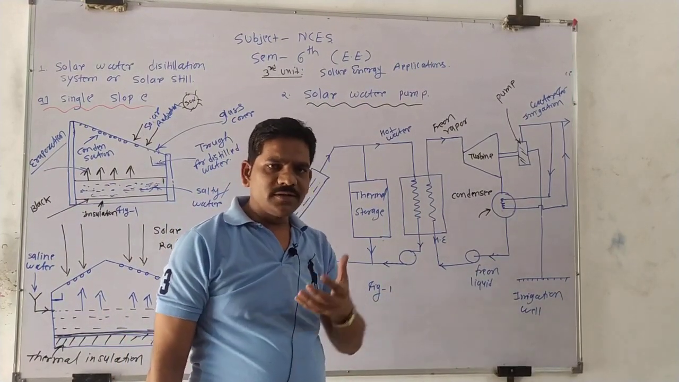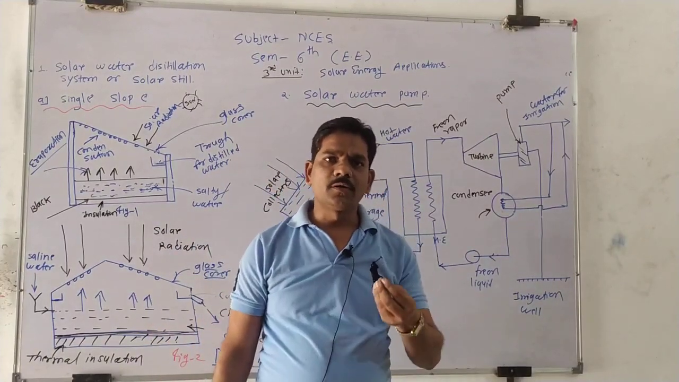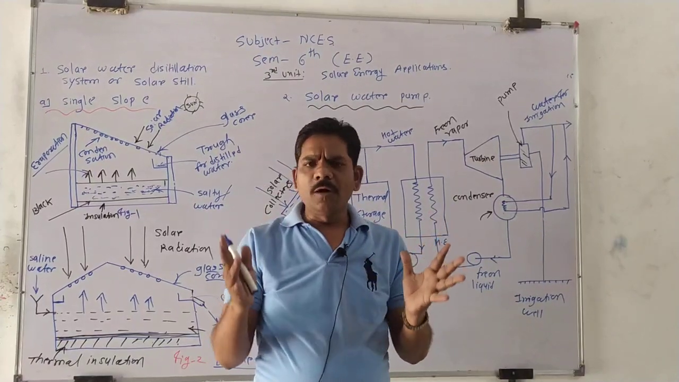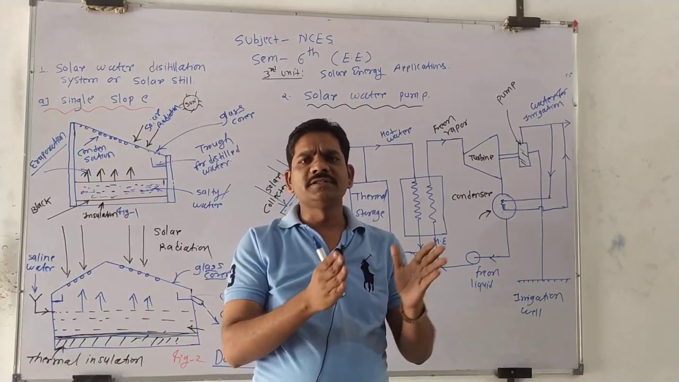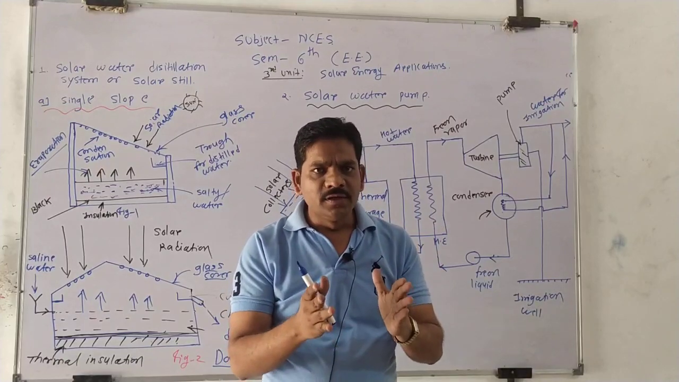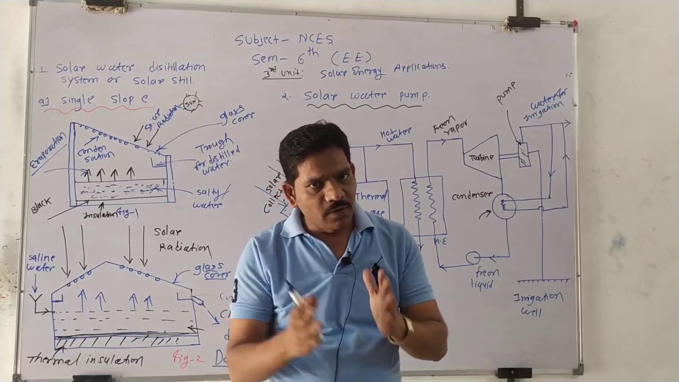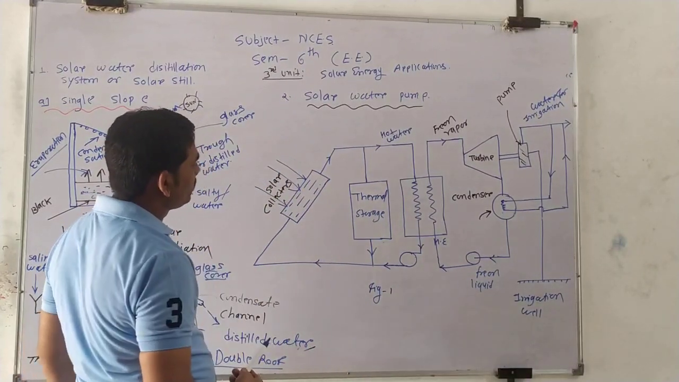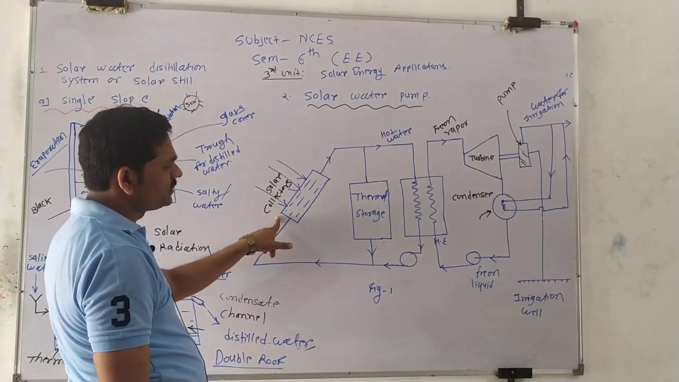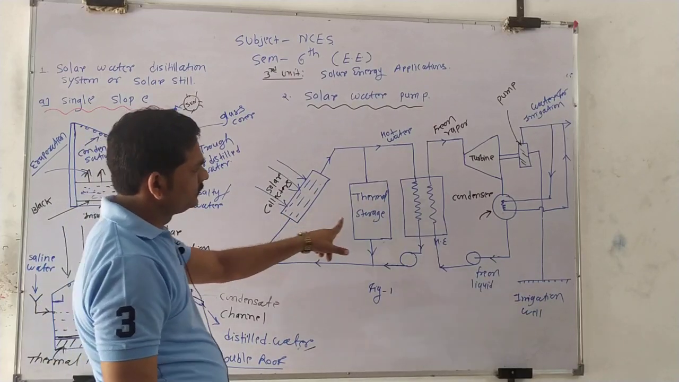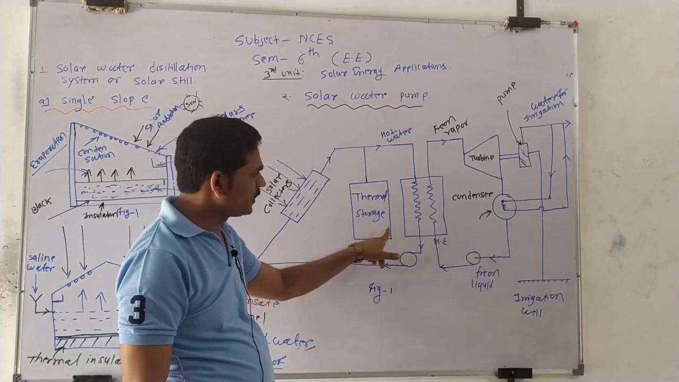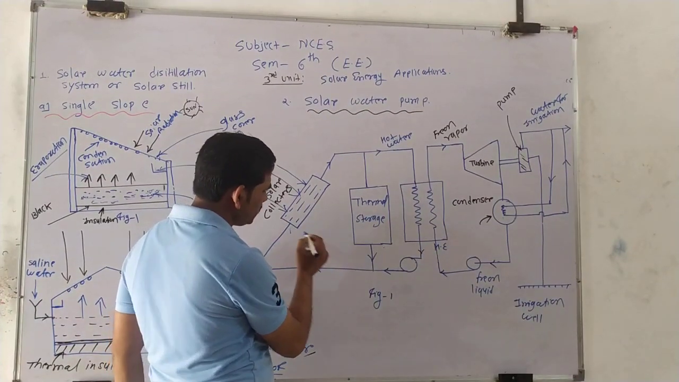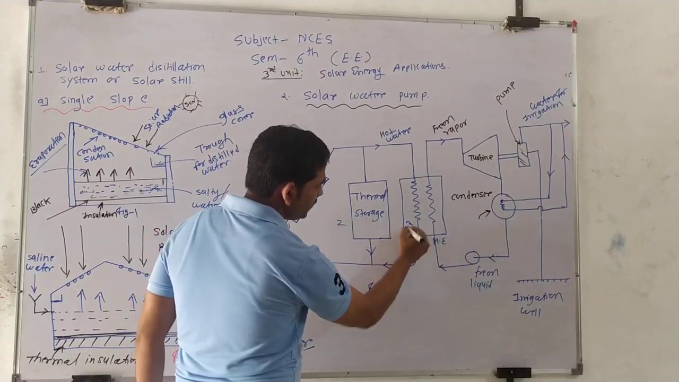So whatever pump we have, centrifugal pump, rotary pump, or submersible pump, this pump is operated with the help of solar energy instead of electrical energy. So how is it operated? See, boys and girls, here. What are the constructions in a solar water pump? What are the components here? This is the solar collector. Another component is thermal storage. The third component is the heat exchanger.